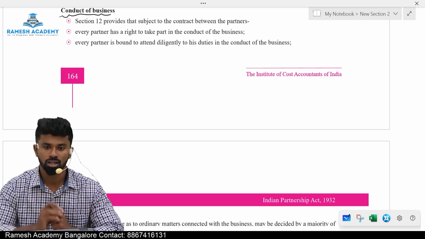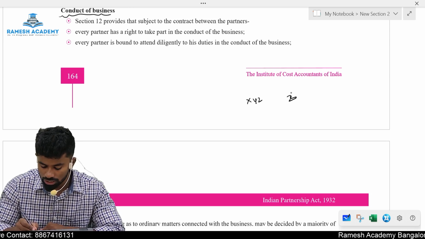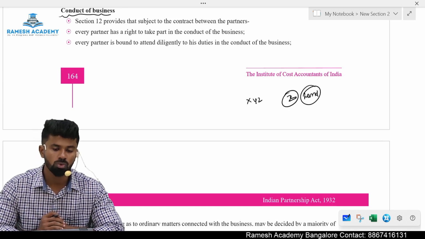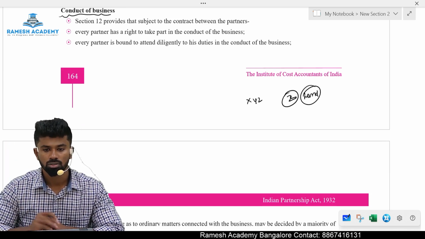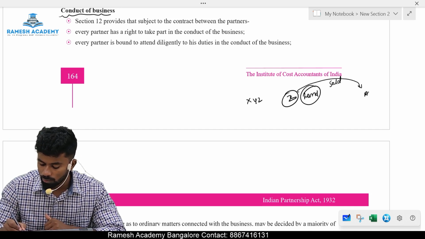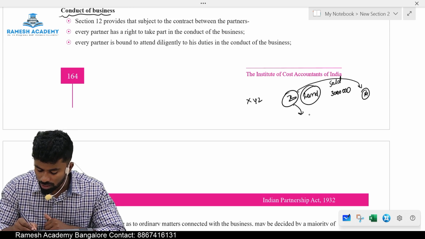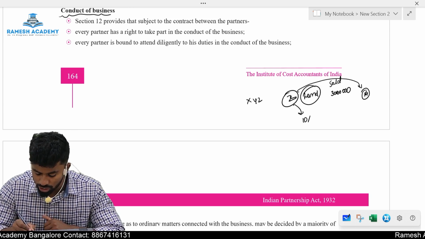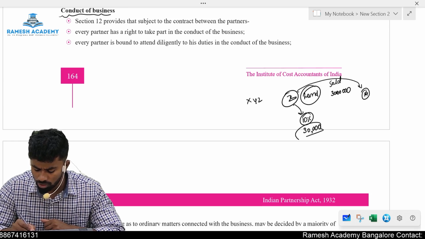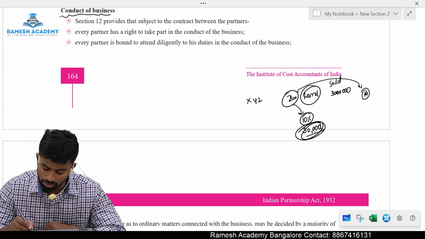Partnership firm benefit. Let's say there are X, Y, Z partners. Z is authorized to sell the land. They are into real estate business. Z is one of the partners who was authorized to sell the land to outsiders. Now what did Z do? He sold the land to Mr. A for a price of, let's say, 30 lakh rupees. Plus he also received a commission for himself. Commission of how much? 10% commission. Let's say he has received money as commission.